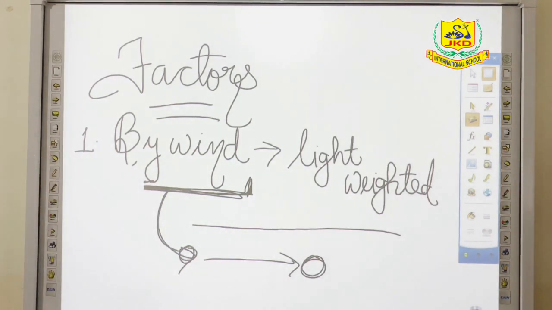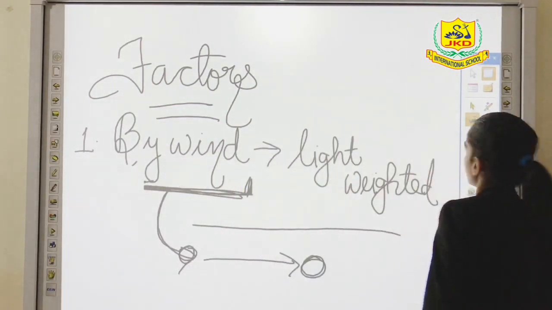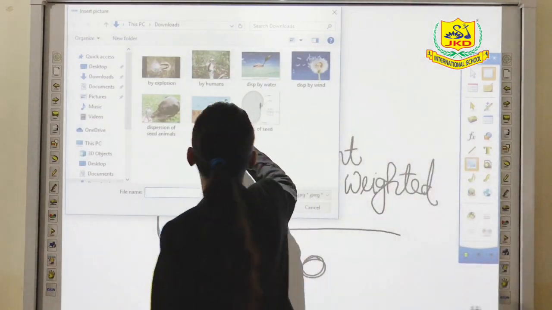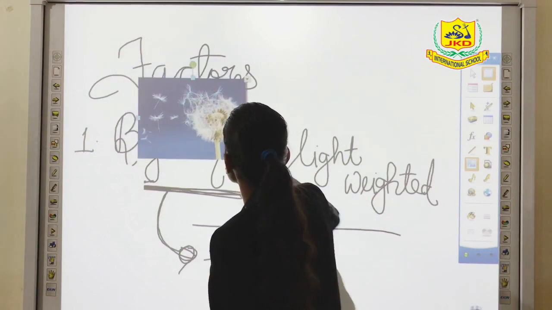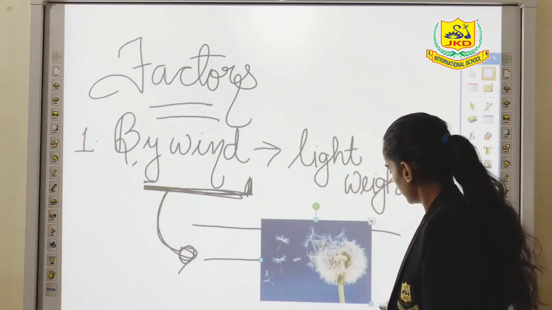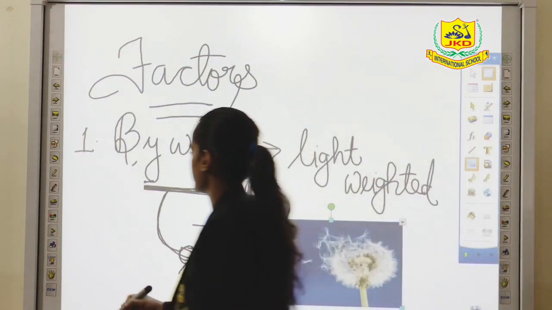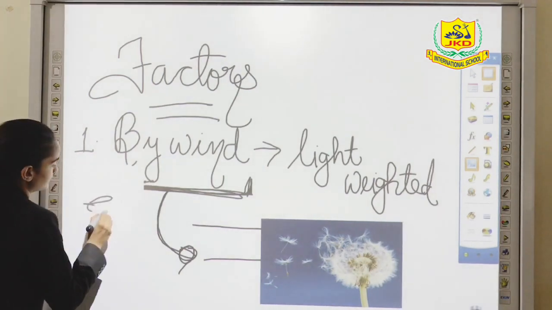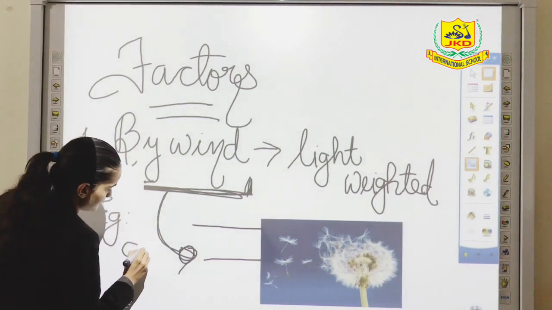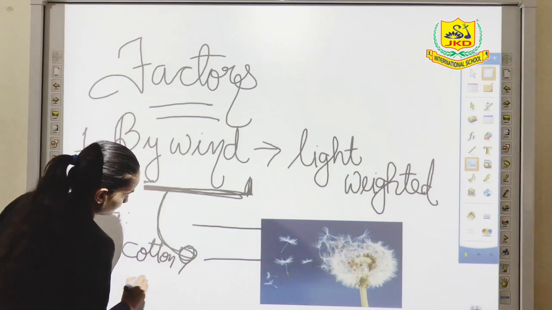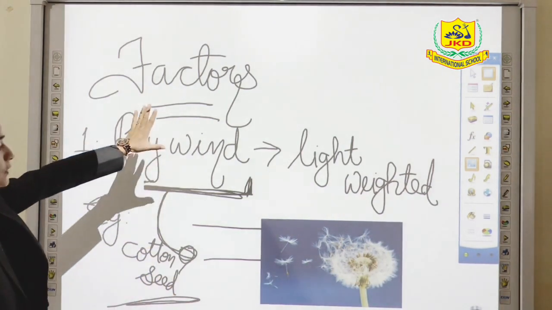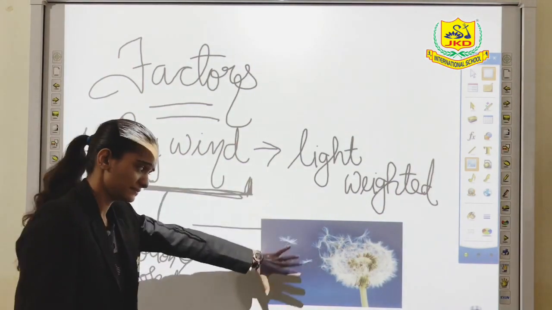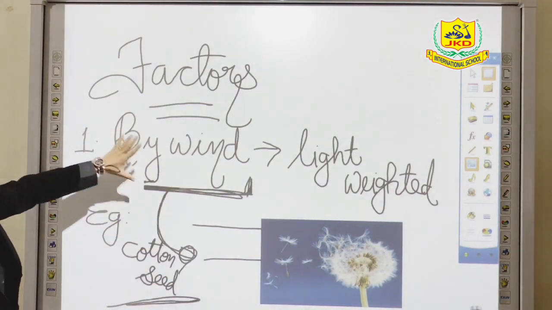This is the dispersion taking place with the help of wind. Example, cotton seed. So this was the factor of dispersion, that is by wind.